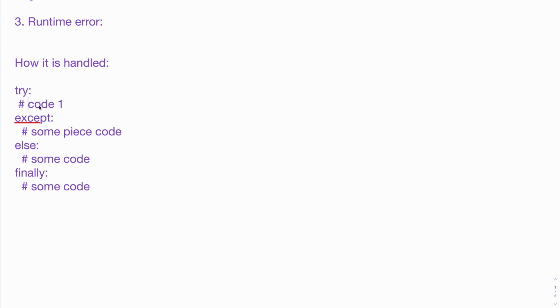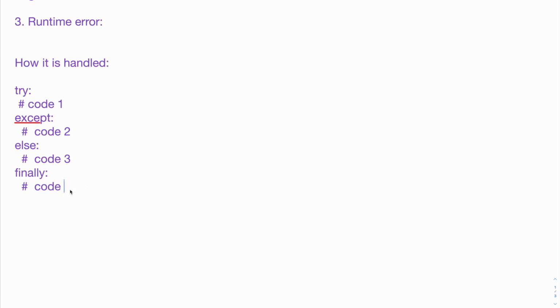Once the exception is caught, the program will go to the except block and start executing code 2. Now let's see a scenario where you have handled everything inside the try block and there is no exception. Then the code will execute the try block and go to the else block, which is code 3.